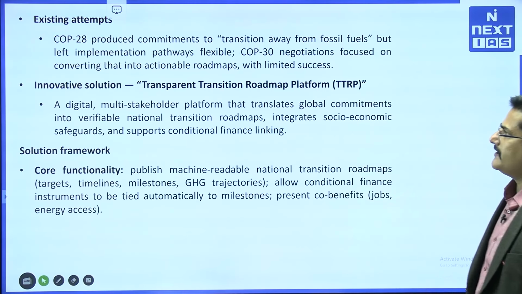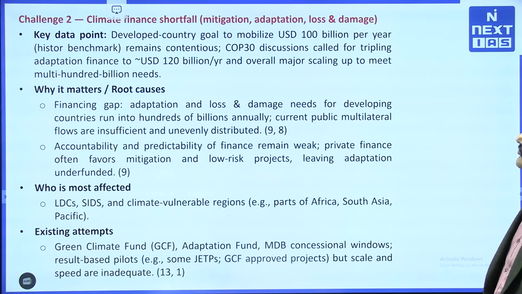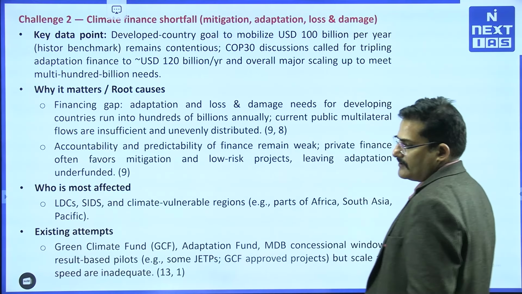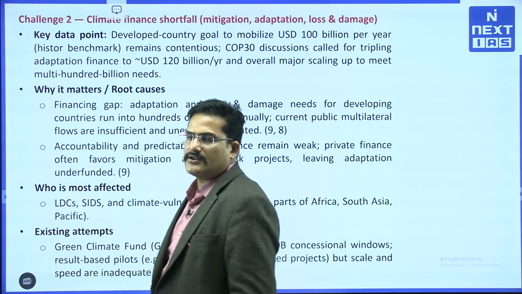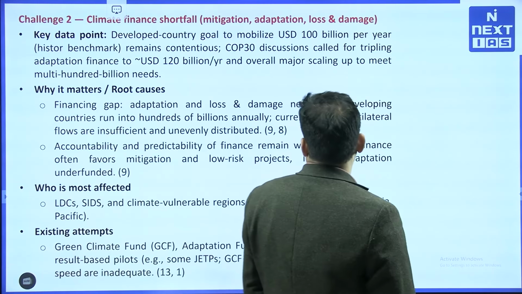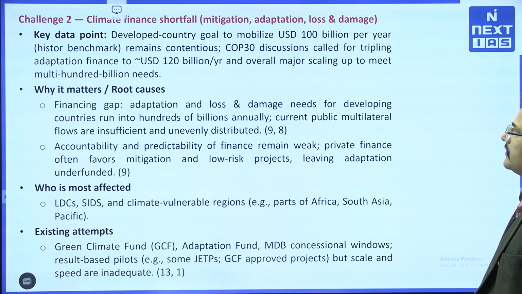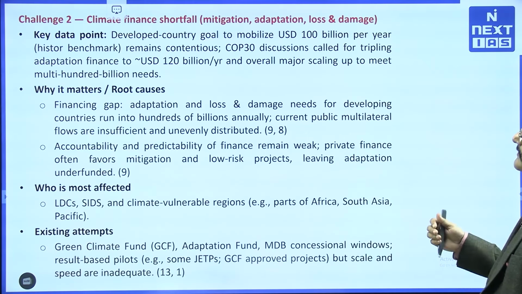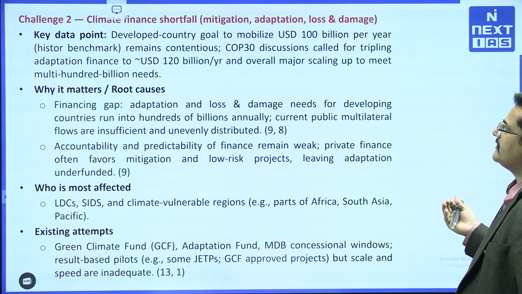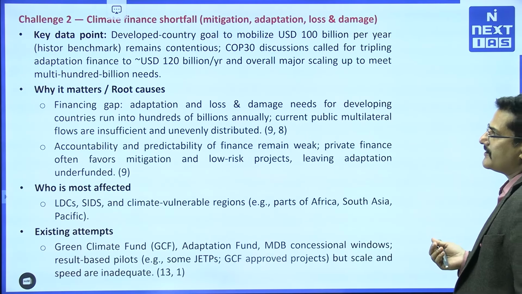Second challenge that COP30 faced was a climate finance shortfall. We have discussed that people are pledging but they are not delivering the fund. The developed country goal to mobilize US $100 billion per year remains contentious, and COP30 discussion called for tripling adaptation to 120 billion per year and overall scaling up to meet multi-100 billion needs.